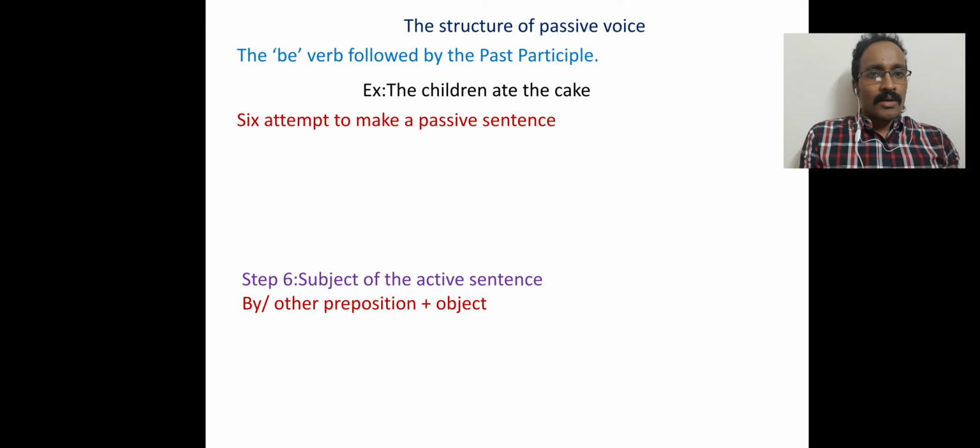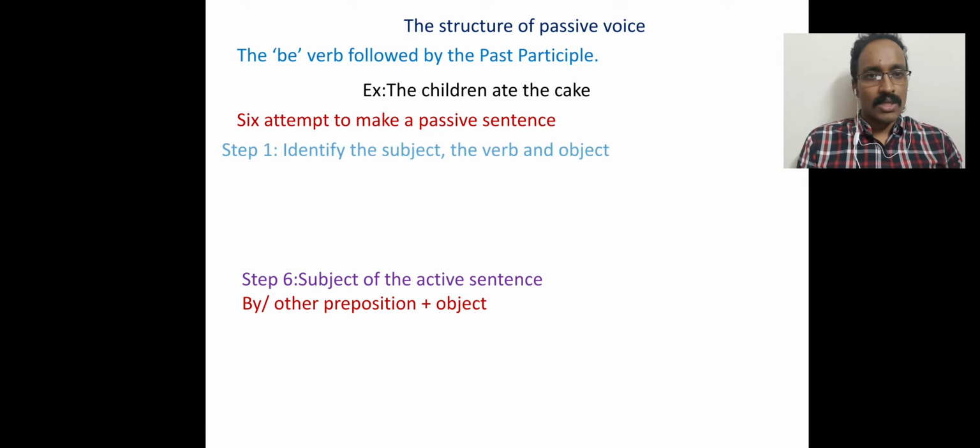Now we are going to learn 6 steps to make a passive voice. We have to go through 6 steps, and if we follow those 6 steps we will be able to transform an active sentence into a passive sentence. What is step 1?